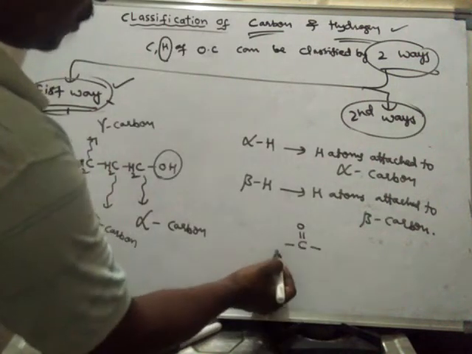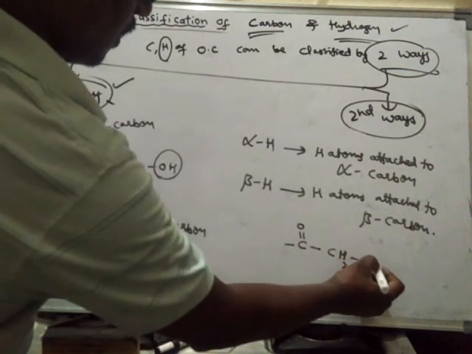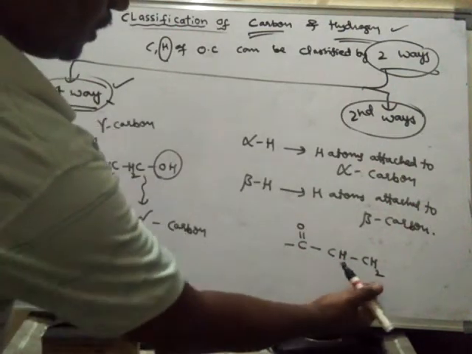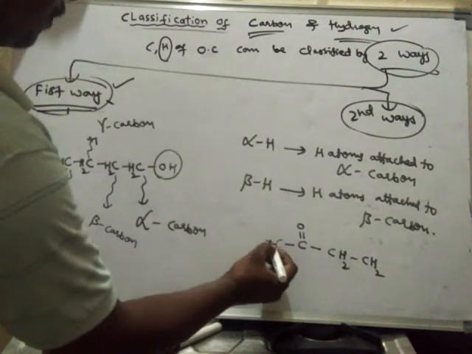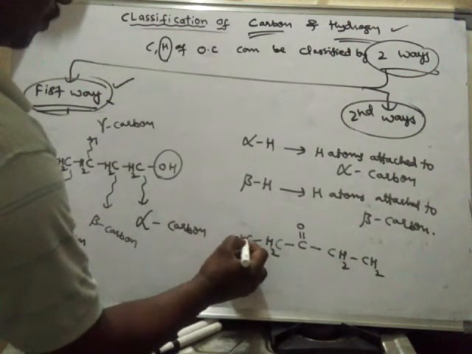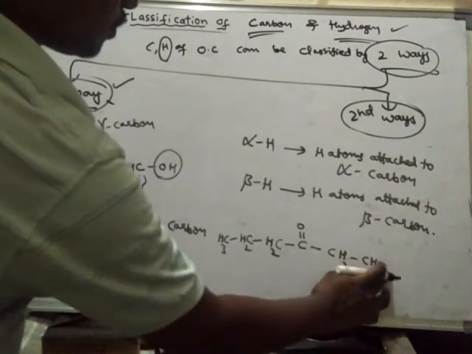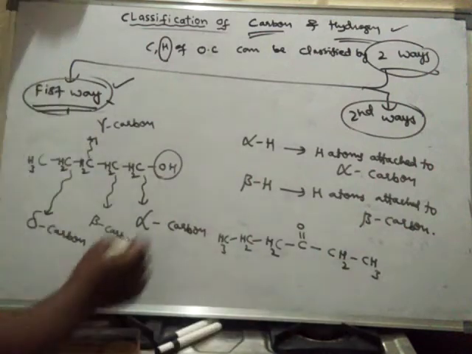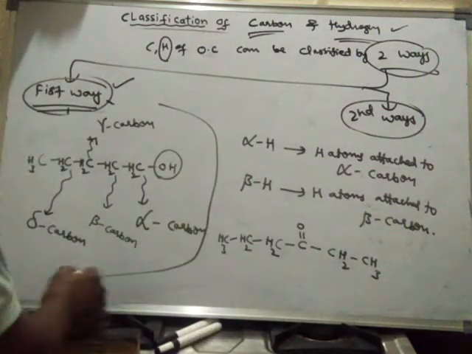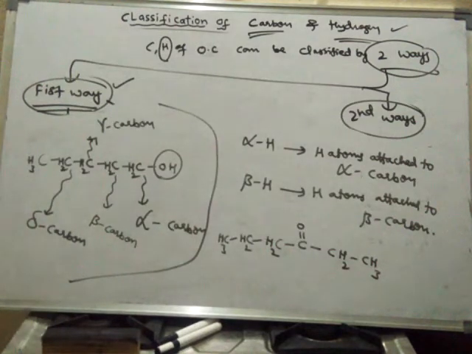Suppose this is the ketone functional group and it has one chain of carbons on this side and another chain of carbons on the other side. Let us assume this is a compound.